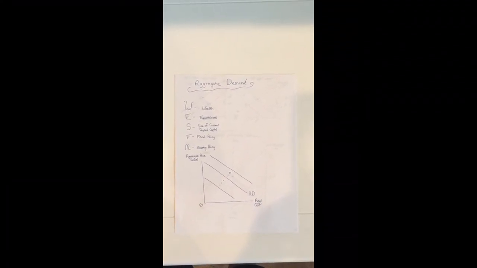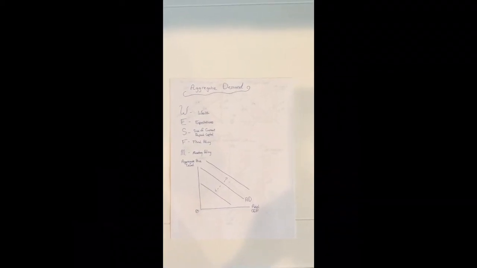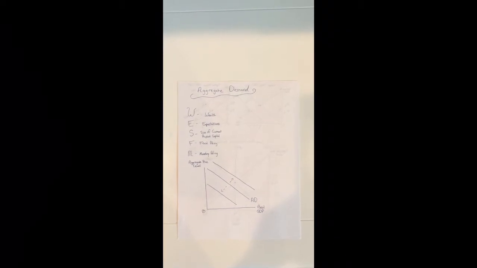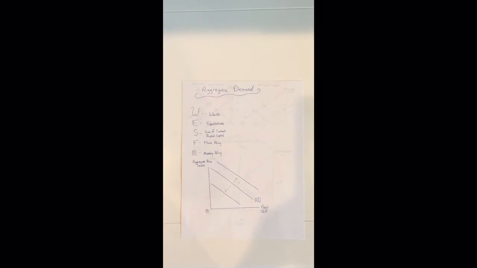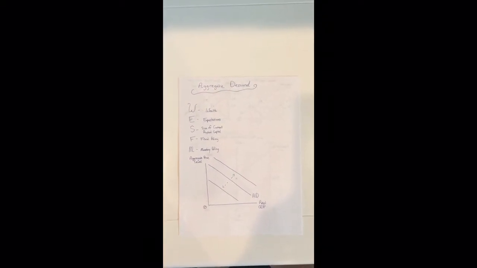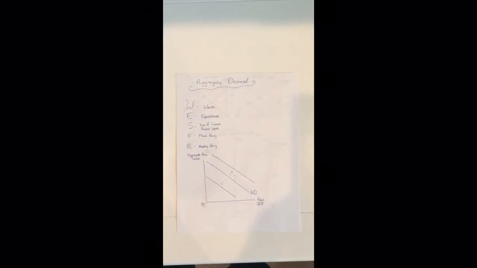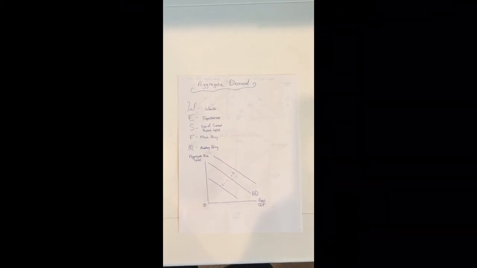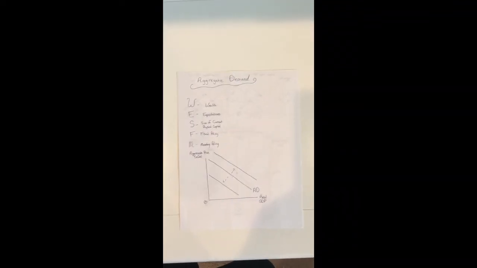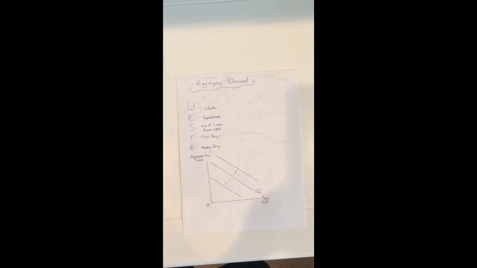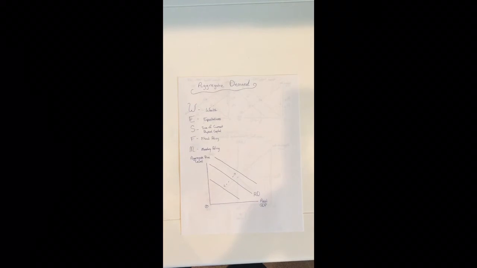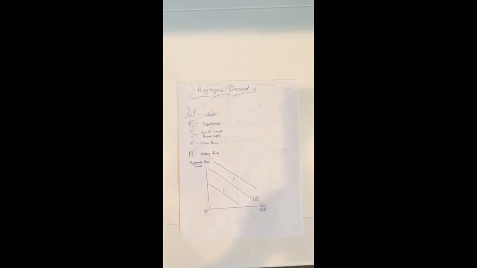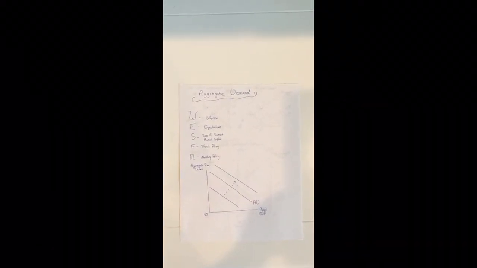Regarding wealth, just remember that the wealthier people are, the more they will spend, so demand shifts right. Expectation: if people are more optimistic about the economy and about life, then they will shop and buy more, so the demand shifts right. Size of physical capital is probably the trickiest. Companies and businesses have physical capital, the machines and tools that they use to make products. If these machines are breaking down, then the companies will need to buy more to replace them. So if the stock of physical capital is small, the demand will shift to the right because these companies are buying more machines.